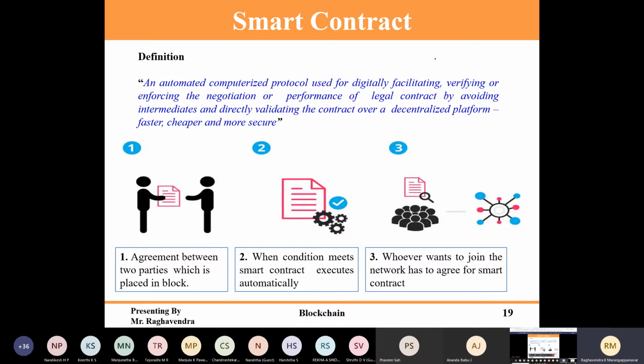Suppose the sender is here and the receiver is here. He will send his transaction to the smart contract. The smart contract will verify whether this person has enough money or not. Once this is verified, it will go to the receiver. This is one example I give.